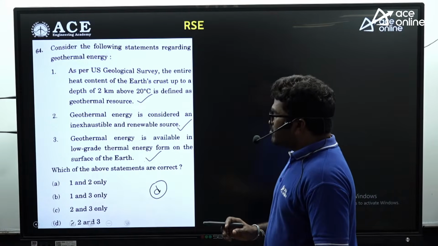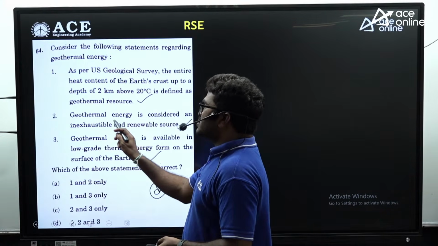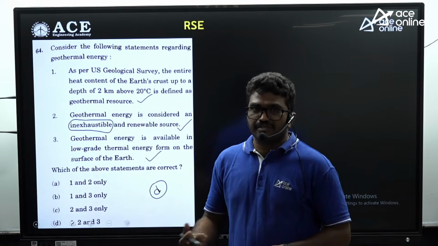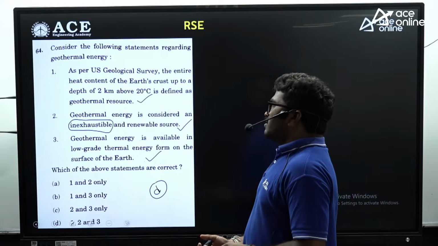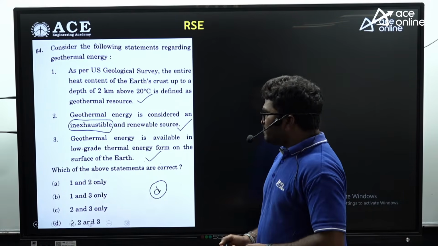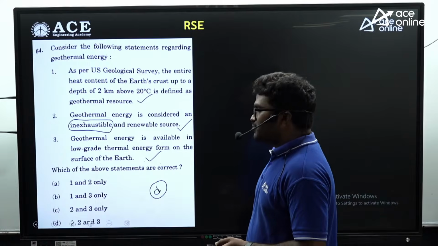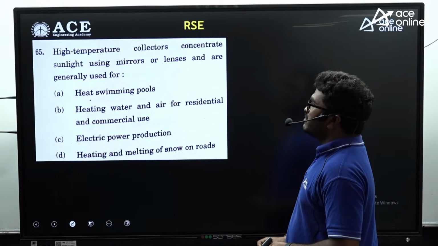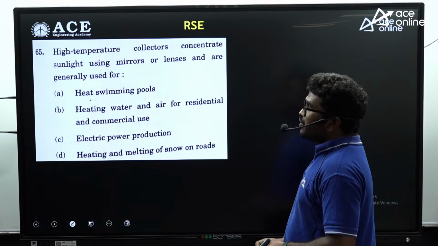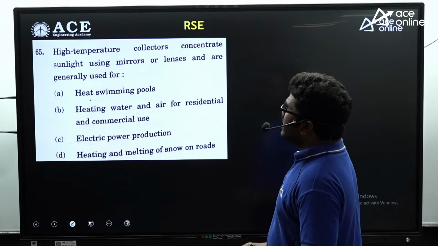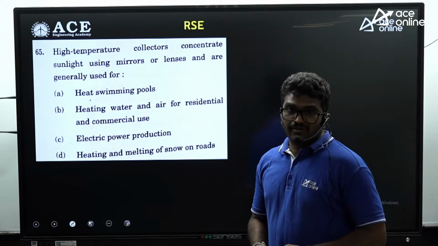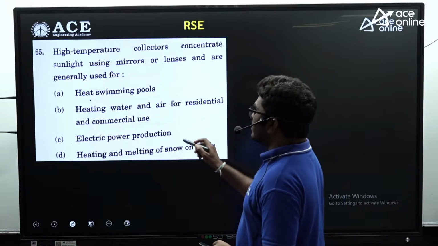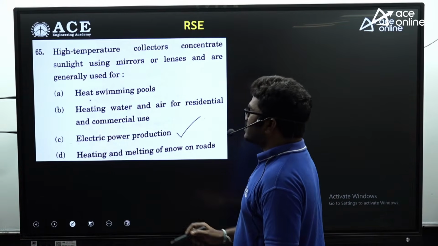But sometimes you may get some doubt here about inexhaustible, because geothermal energy is sometimes exhaustible: at the same location, after usage for some time, it can get exhausted, but mostly it is inexhaustible. So I'm going with 1, 2, 3, D is correct. Next: high temperature collectors that concentrate sunlight using mirrors or lenses are generally used for what? Generally, high temperature collectors like the parabolic dish and central tower are used for electrical power generation. So C is the correct answer for this question.